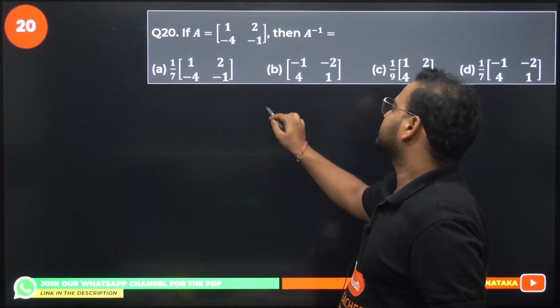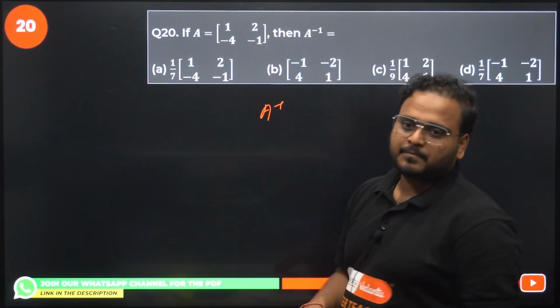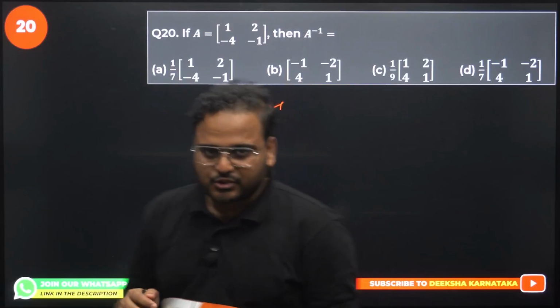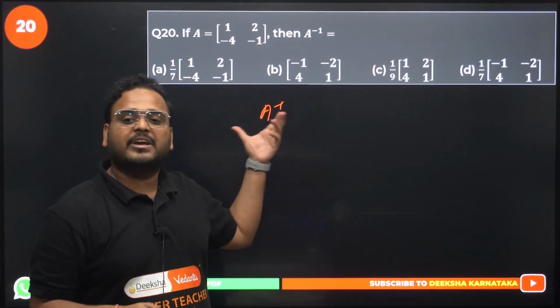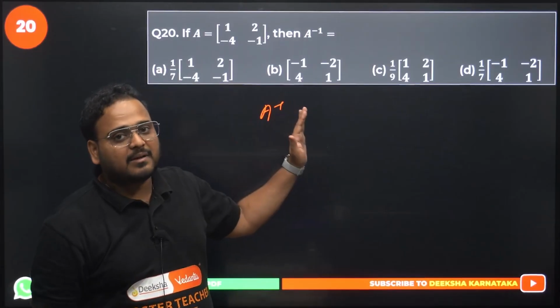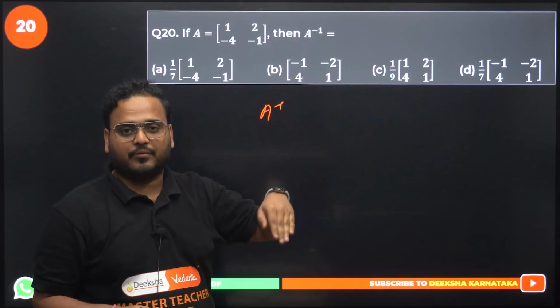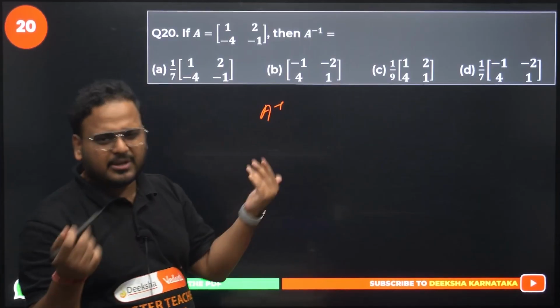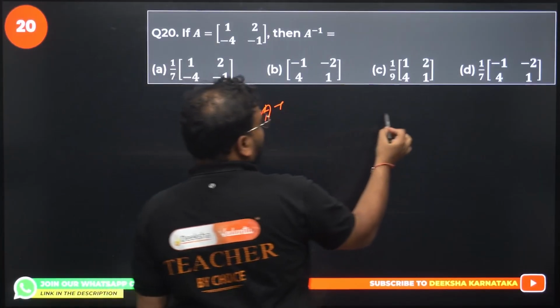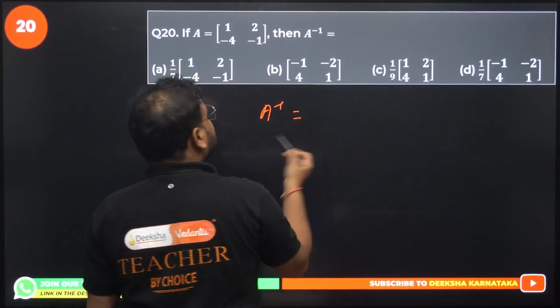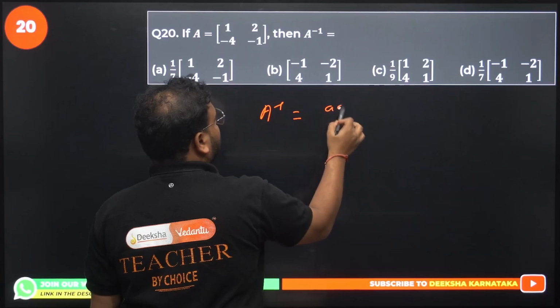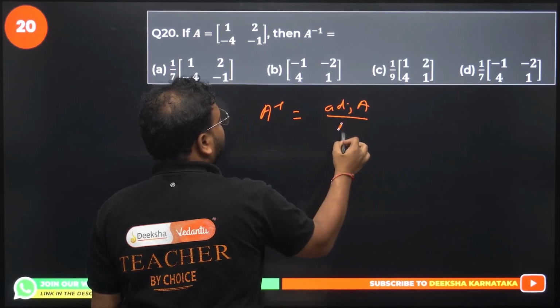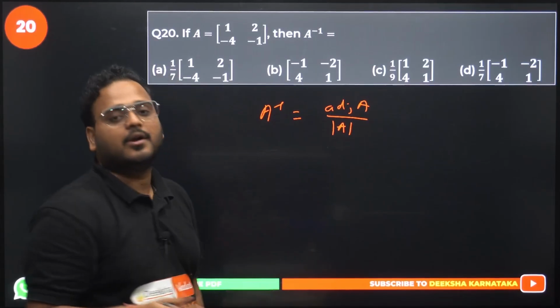Asking inverse. Again, this question is actually for midterm. Why am I taking it over here? Because in midterms, even determinant is coming your way. The concept of determinant will be used in this particular question. Let me just tell you one thing. You all know how to find the inverse. The formula is basically adjoint of A by determinant of A. Determinant, how do you find it? Do not worry.